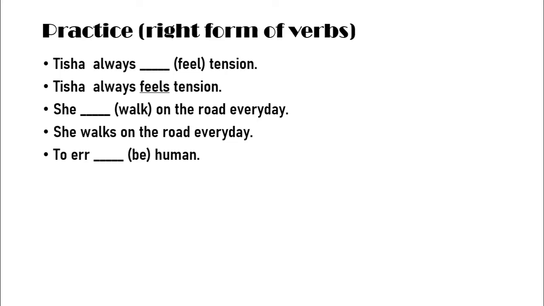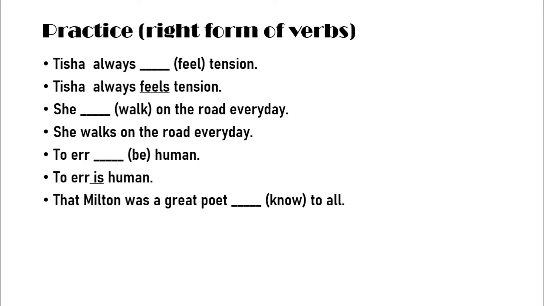I'm repeating again: if we have a phrase, infinitive or gerund as the subject of a noun phrase, then we have to use a singular verb in that sentence. So the answer will be: to err is human.